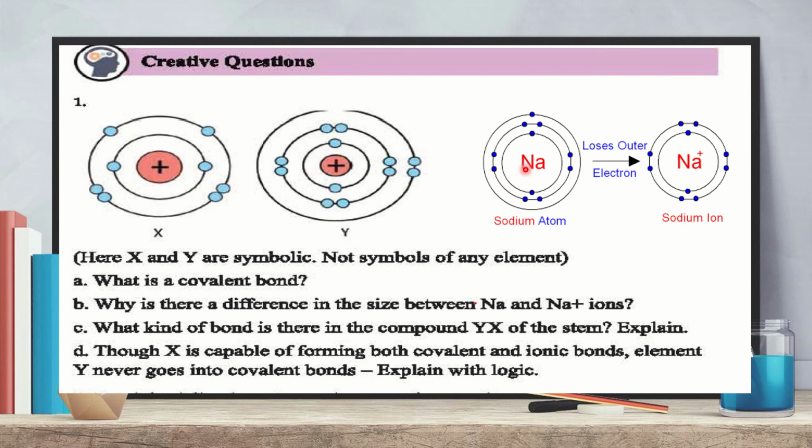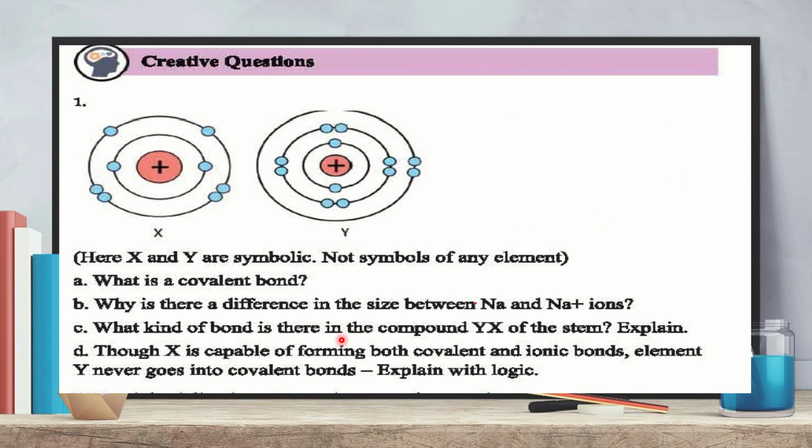Sodium has 11 protons and 11 electrons distributed in 3 shells. But the sodium ion has 11 protons and 10 electrons, and there are only 2 shells. Sodium has one more energy shell, so the size of sodium is more than the sodium ion.